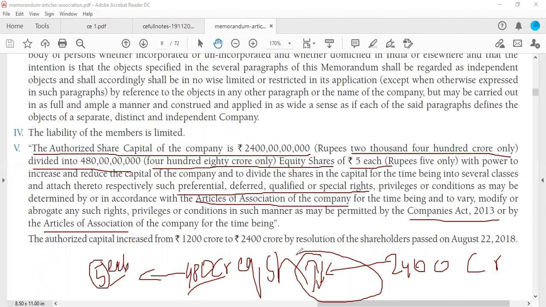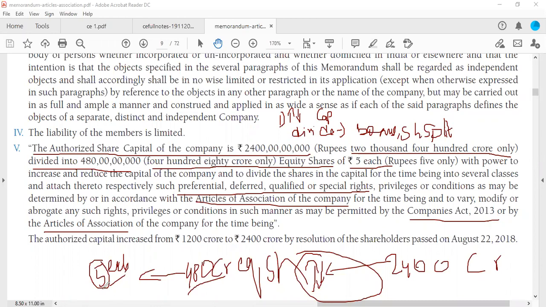Now here, this authorized share capital, if they want to increase or reduce the capital, that is one scenario. Increasing or reducing the capital is one condition, or dividing the capital. Now what is this division of capital? It is nothing but giving bonus shares or a share split. Yesterday we learnt about bonus shares.